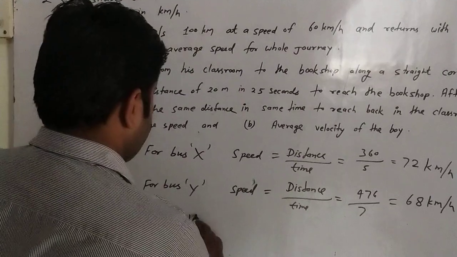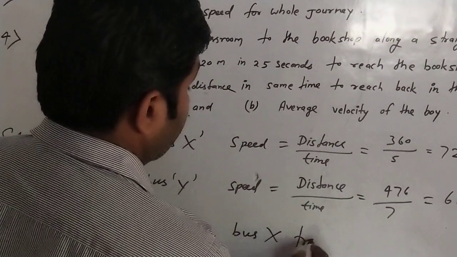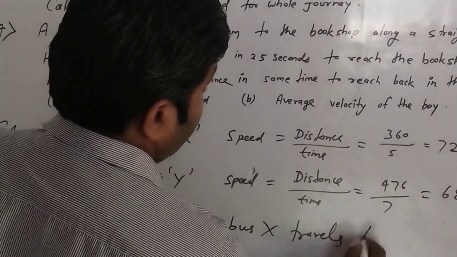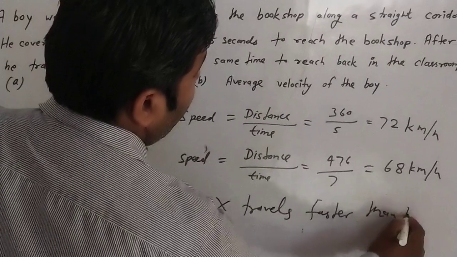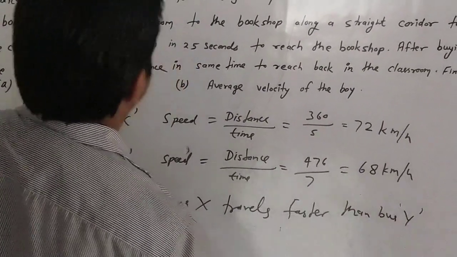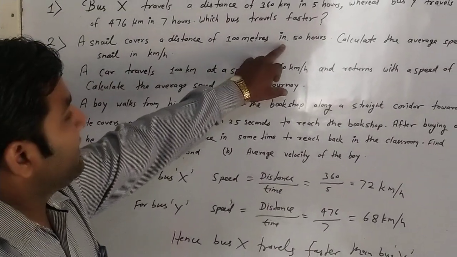So hence we can say that bus X travels faster than bus Y. Is it clear? Now second question, a snail covers a distance of 100 meters in 50 hours.